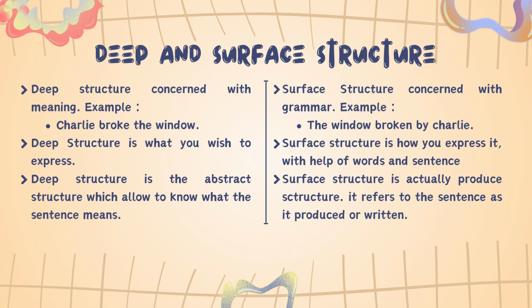The surface structure represents the deep structure. Deep structure is the abstract structure which allows us to know what the sentence means. Surface structure is the actually produced structure. It refers to the sentence as produced or read.